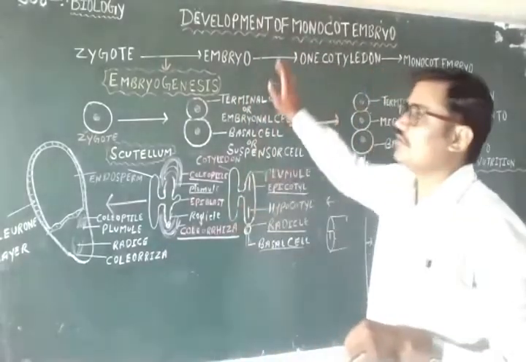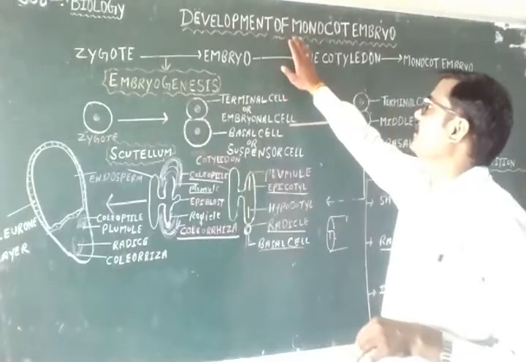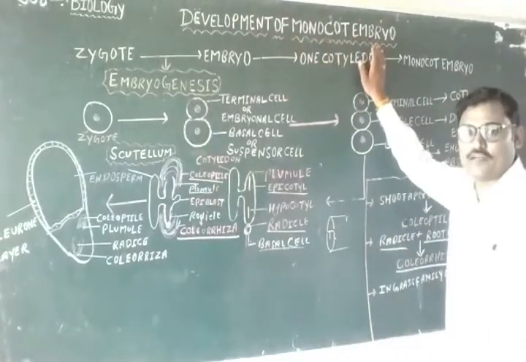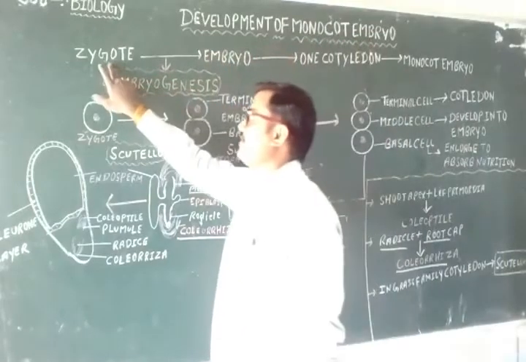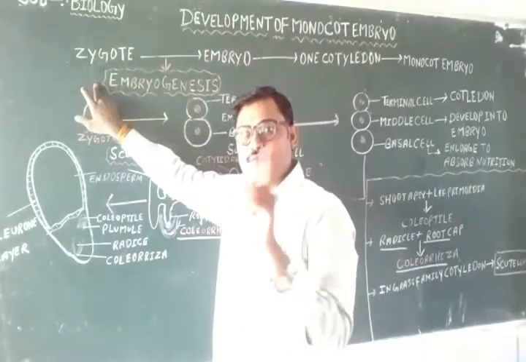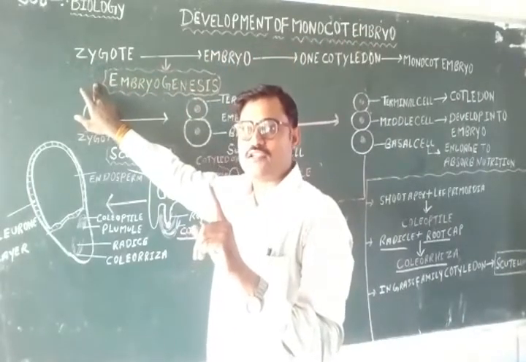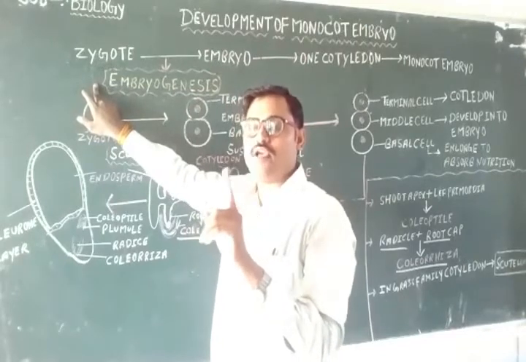Now we are going to discuss the development of the monocot embryo. We have discussed the zygote. Formation of the zygote takes place by fusion of male and female gametes.